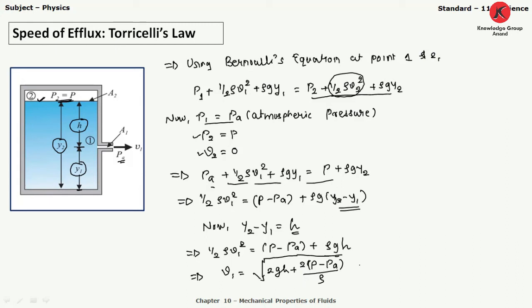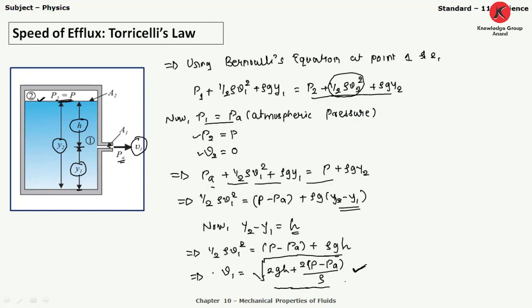So this is the equation for velocity V1, meaning the speed of efflux, the velocity of the fluid coming out from this narrow hole, which we required and found in the form of this equation.